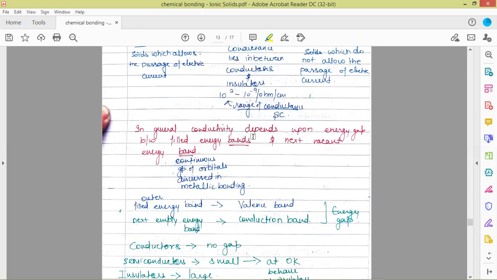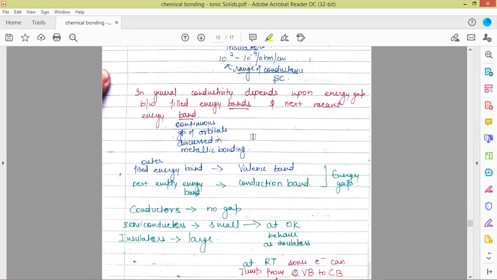Whenever there is a large gap between the valence band and the conduction band, those solids are called insulators. Conduction takes place whenever the electrons can jump from the valence band to the conduction band. So whenever there is a large energy gap between these two bands, electrons cannot jump from the valence band to the conduction band, and those solids are called insulators.